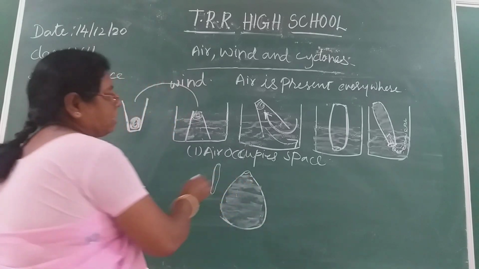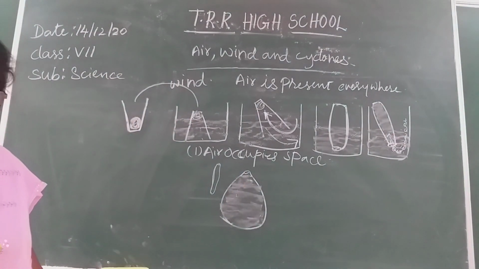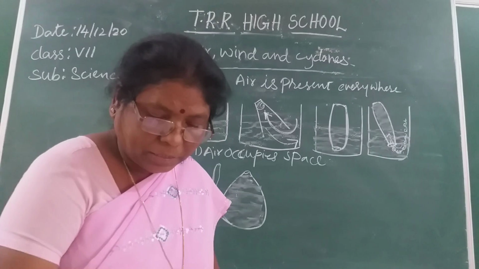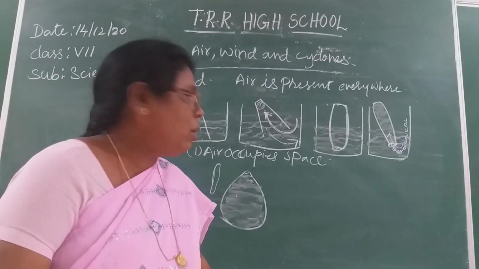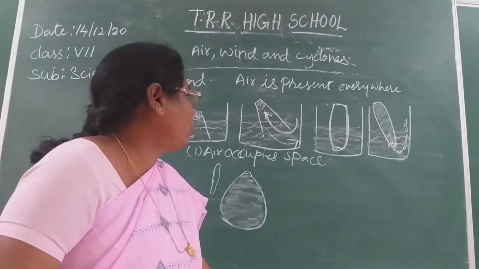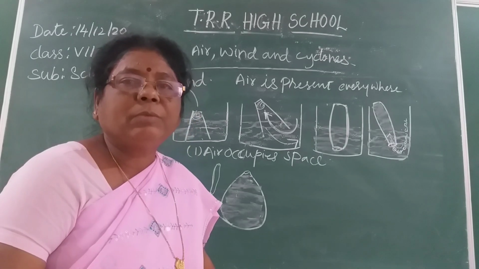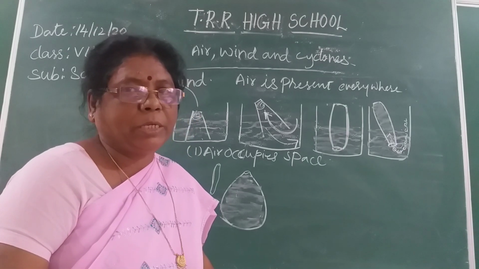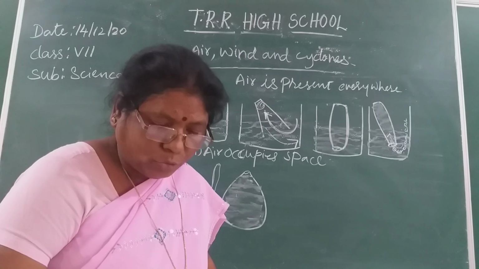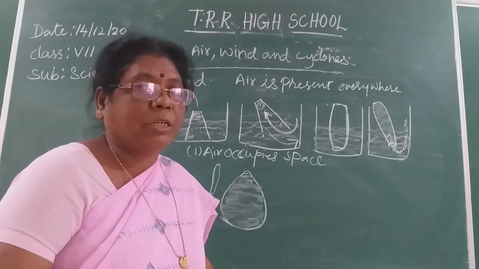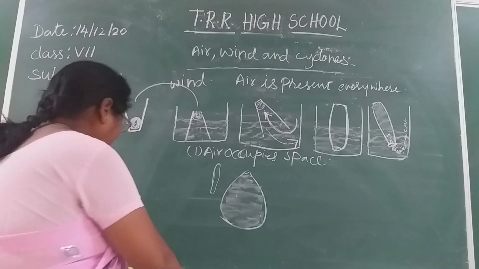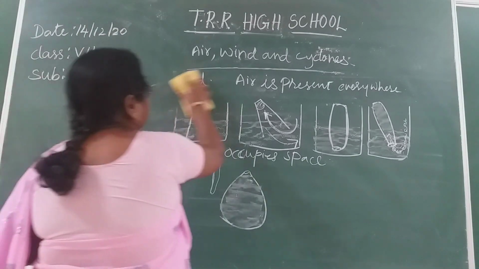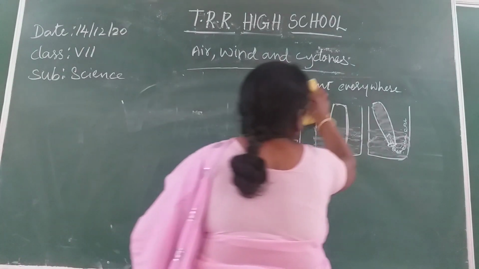This will be the shape of the balloon. Inside the balloon, the air occupies the space. This is another example. Air occupies space. So, this is the first property of air. Now, coming to the next property: air exerts pressure.